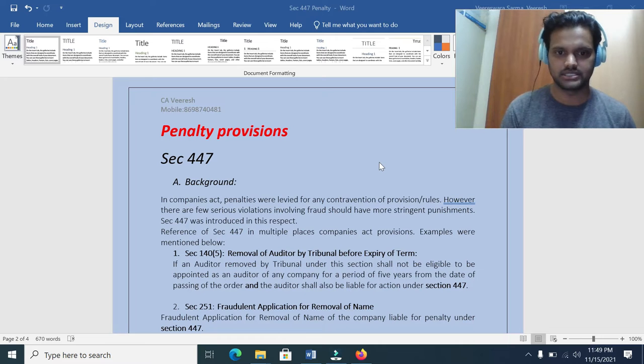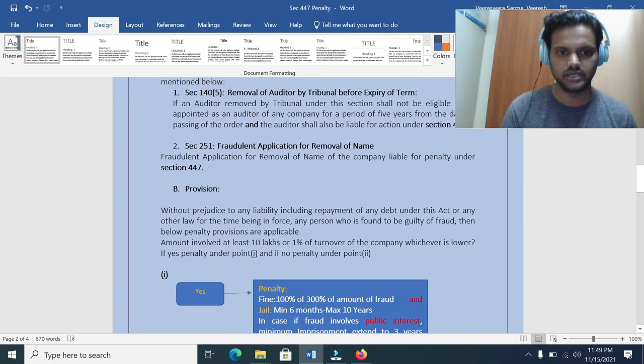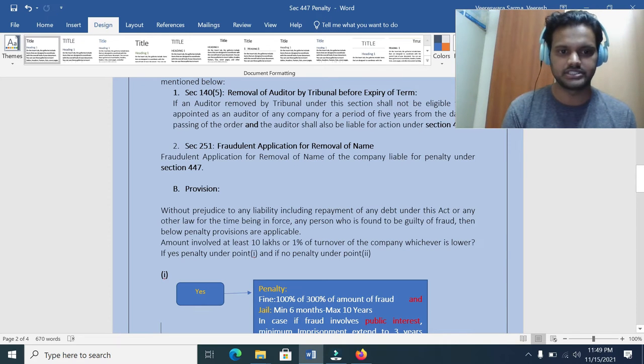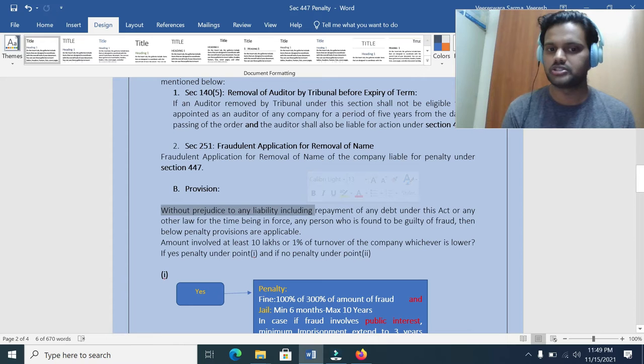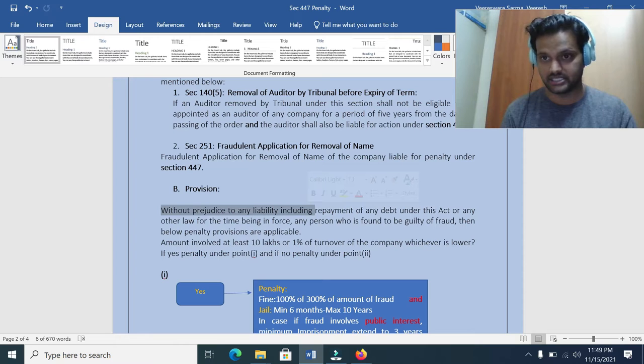We will read out this section, and if you see B, the provision. What is the provision? If you see the first letters itself, you will get to know that this is an additional liability without prejudice to any liability, including repayment of debt. So already there is a penalty maybe there in the particular section. This is an additional penalty because of fraud, because of involvement of fraud.